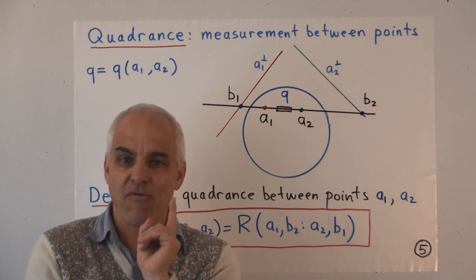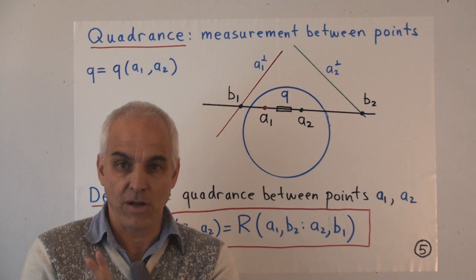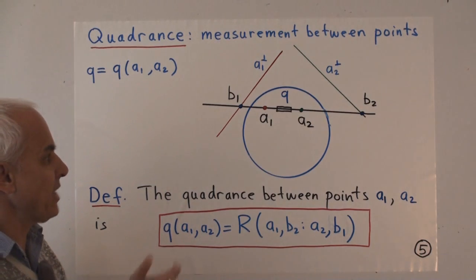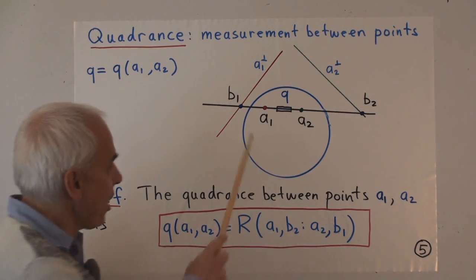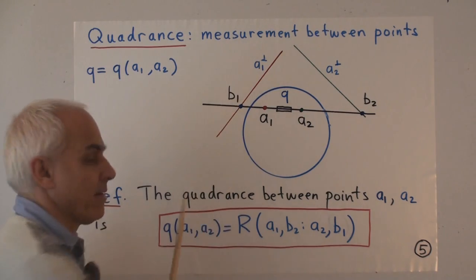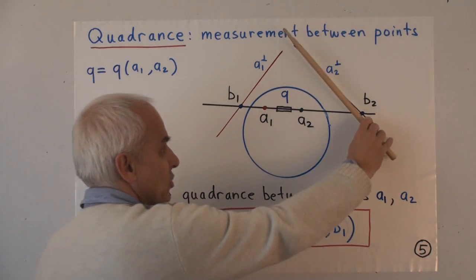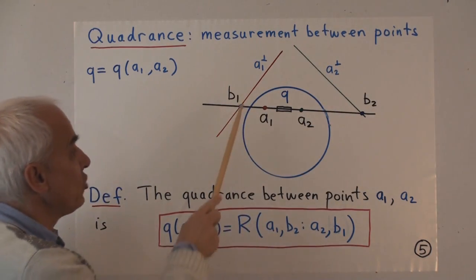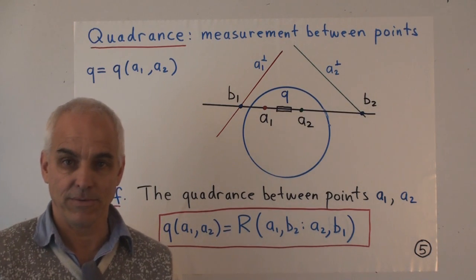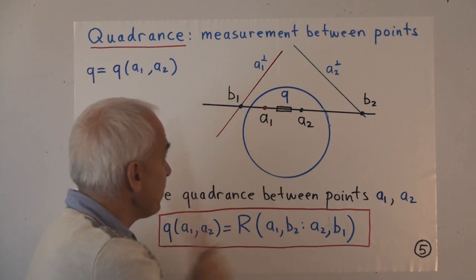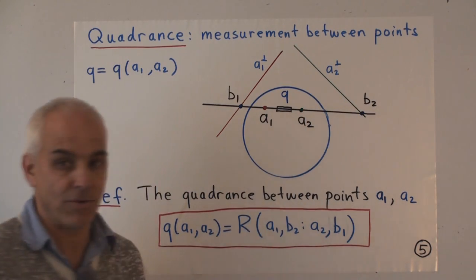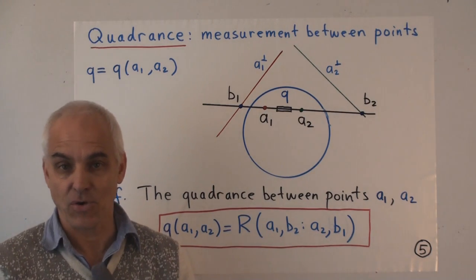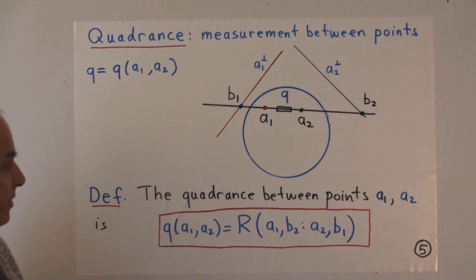There is another set of 4 points which is more important, more canonical, and more general. Where are these other 2 points? The answer is we're going to use duality. Our point A1 has a dual line. Our point A2 has a dual line. Those 2 dual lines meet the line through A1, A2 in 2 new points, B1 and B2. And B1 is associated to A1 and B2 is associated to A2. Now we have 4 points. Hooray, we can use a cross ratio. We can introduce a cross ratio, and that's what we do.